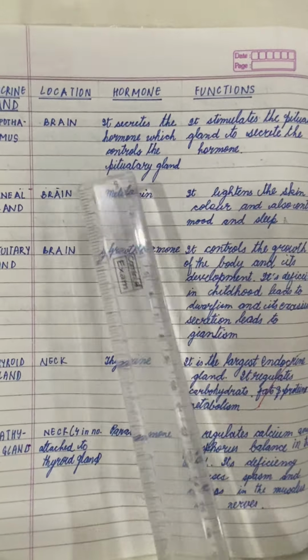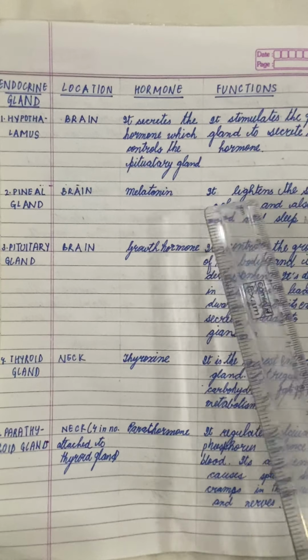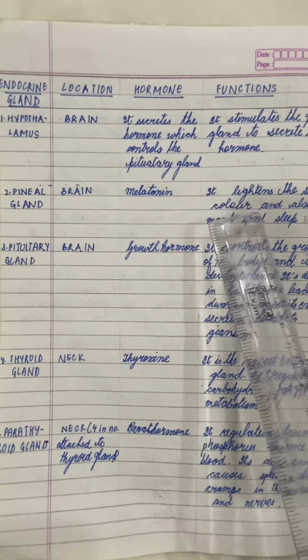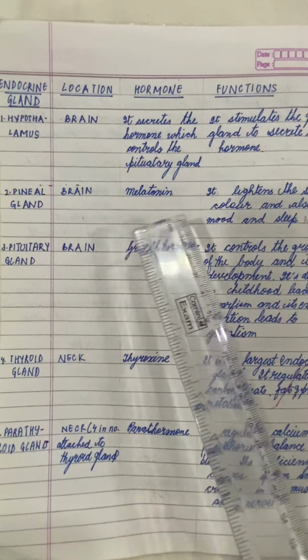So children, please open your book also side by side to page number 124, where you have the figure in which you can see the location of the various endocrine glands, so you'll understand better. So please make sure that while you're seeing this video, you open the book along with it. Please relate to the book diagram side by side and you'll have a better understanding.